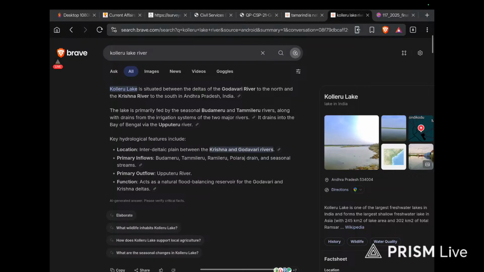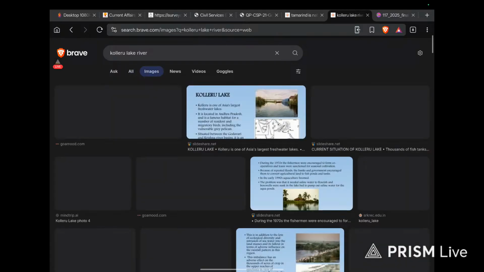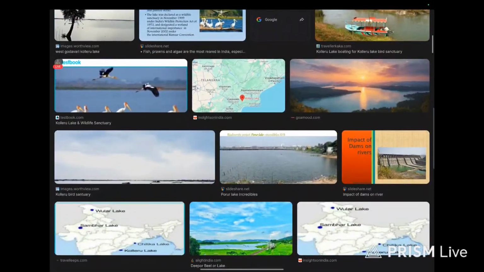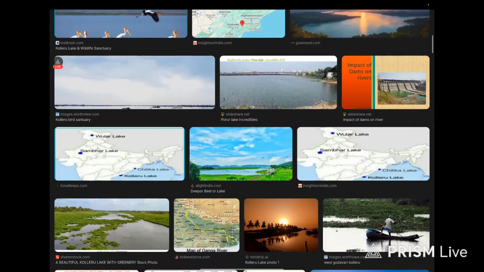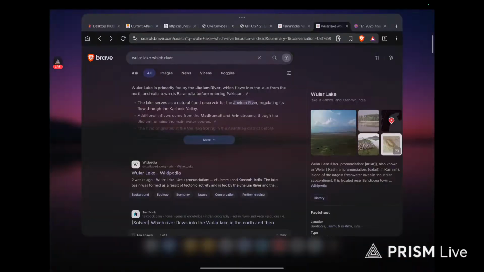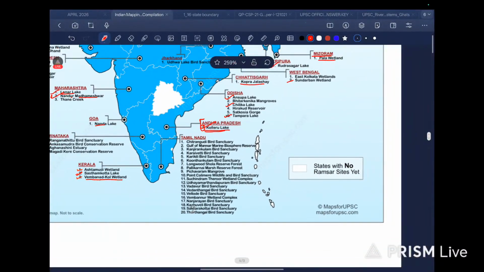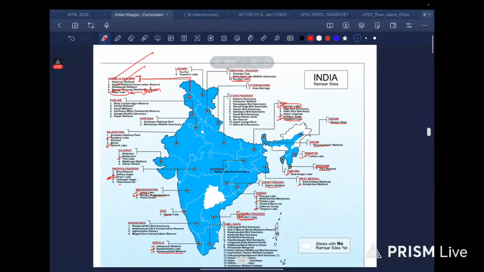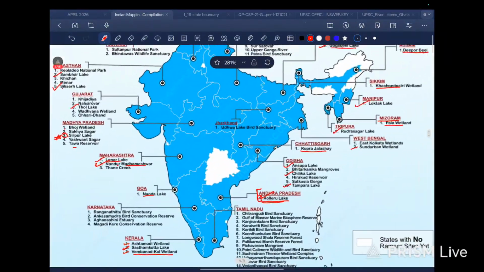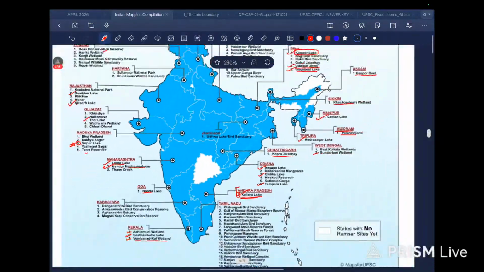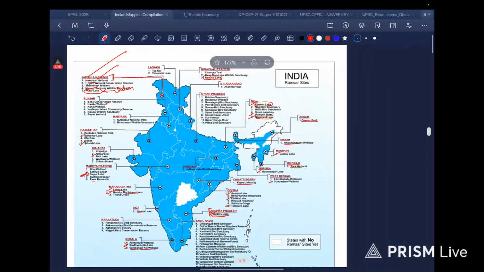Point to remember here, interdeltaic plain between Krishna and Godavari rivers. Let's see if we have some images over here. Okay, not a problem. We have Chilka Lake over there, Koleru Lake, okay. Then states with no Ramsar site. This is Telangana and Delhi, I guess.